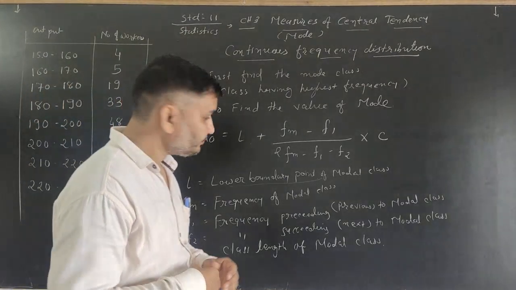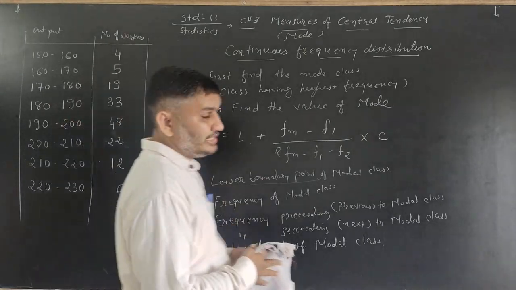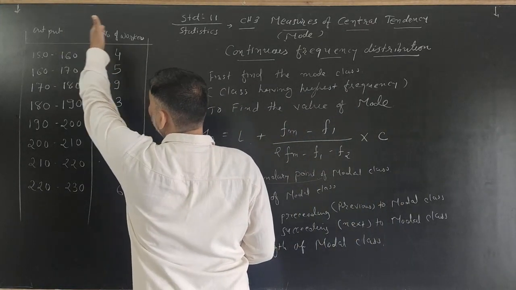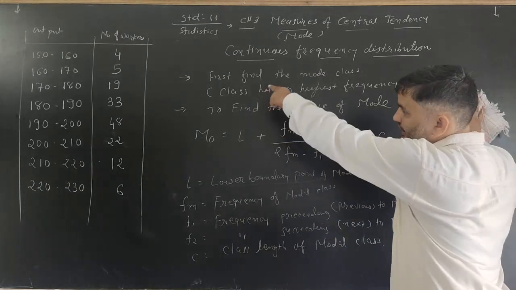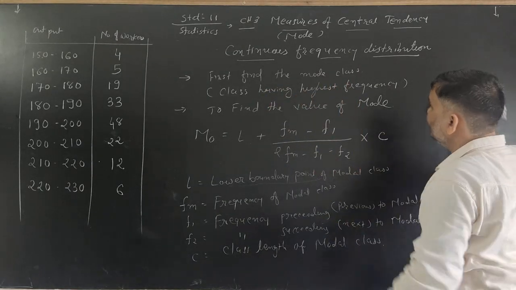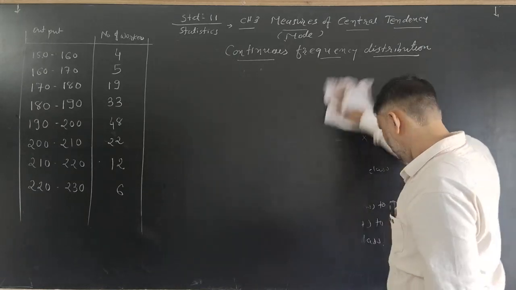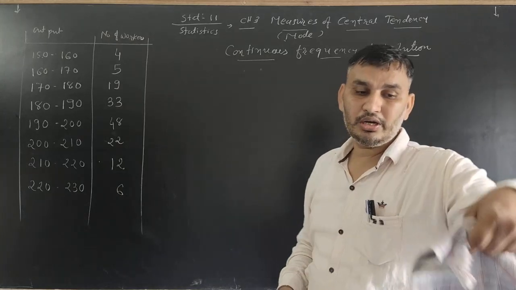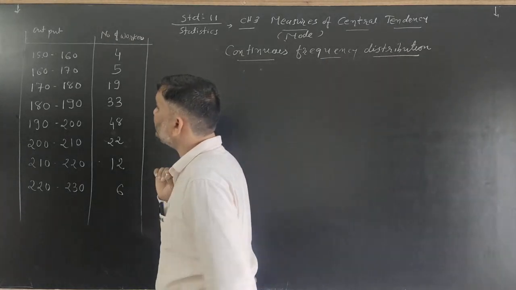Now here is the example: the output of the item and the number of workers. So first we find the modal class and then we find the value of mode. What is the modal class? In continuous frequency, the class having the highest frequency.